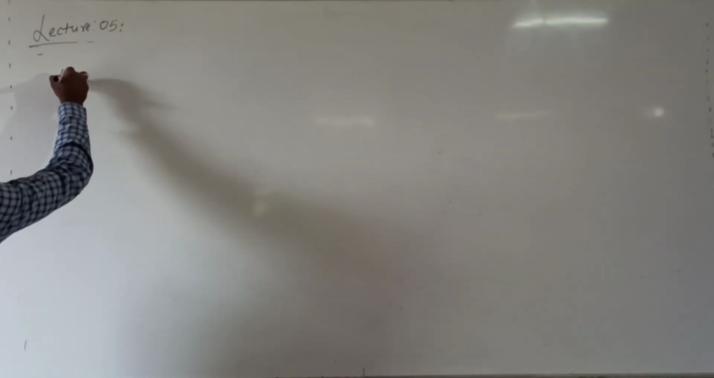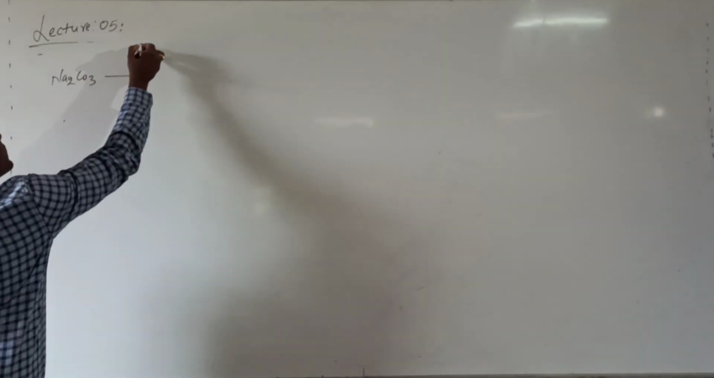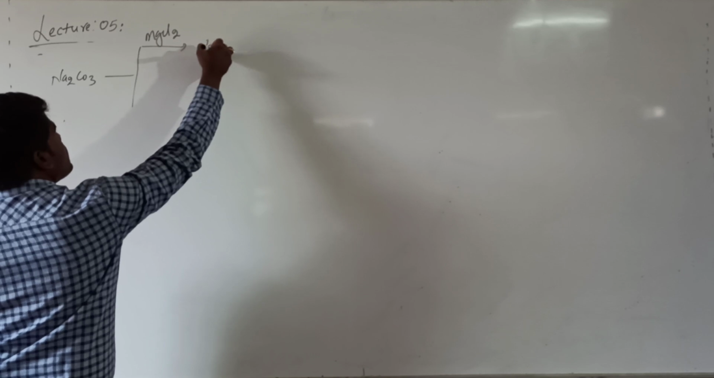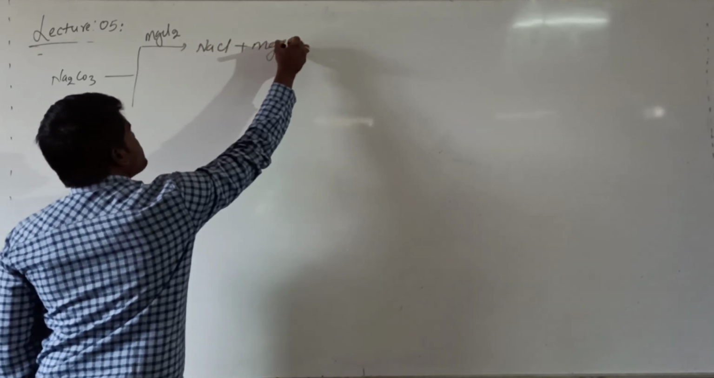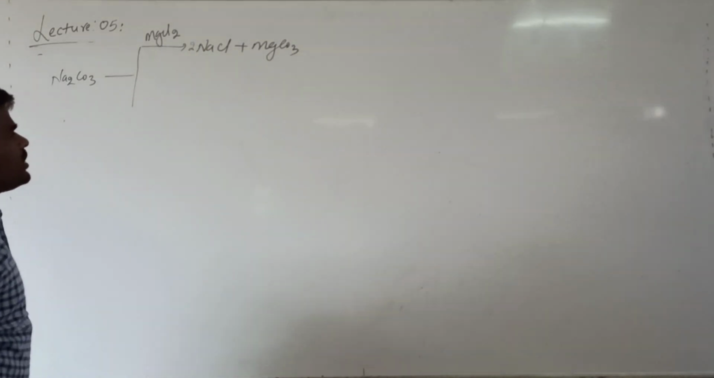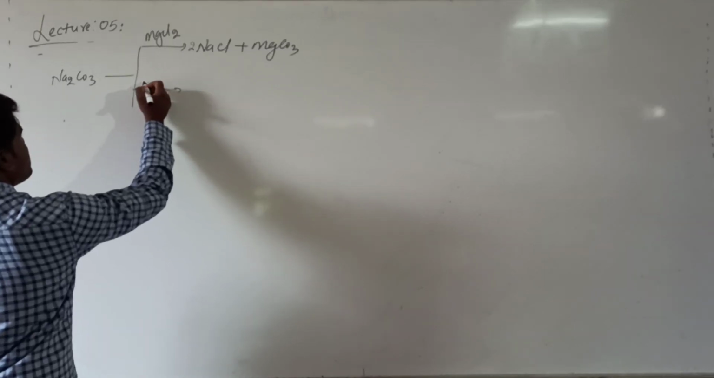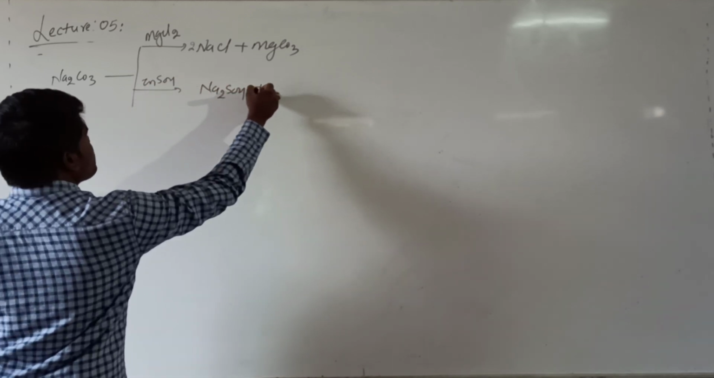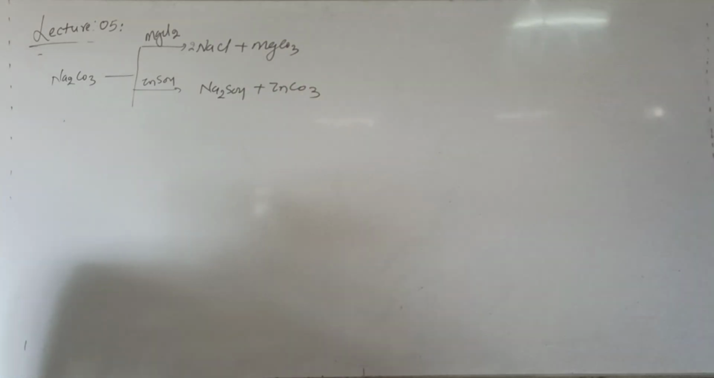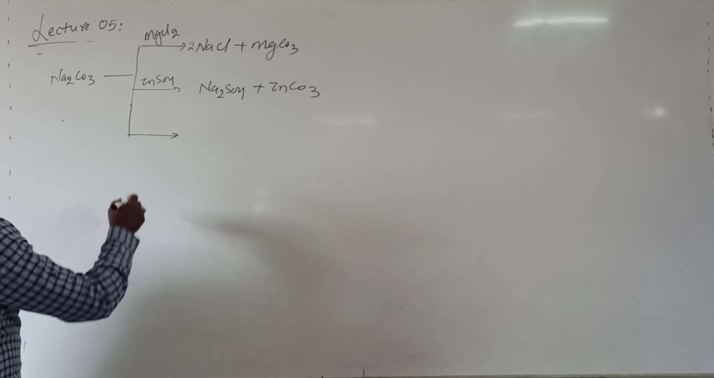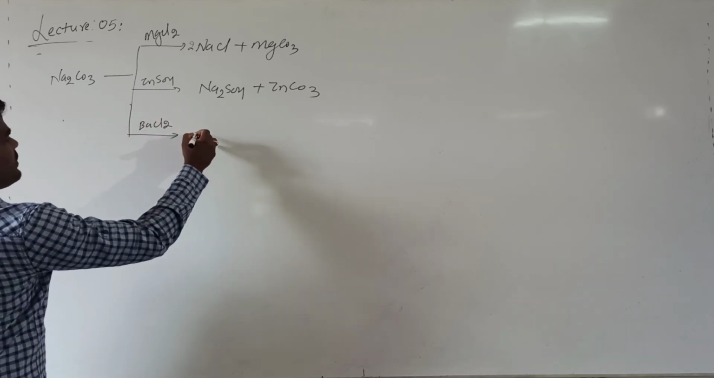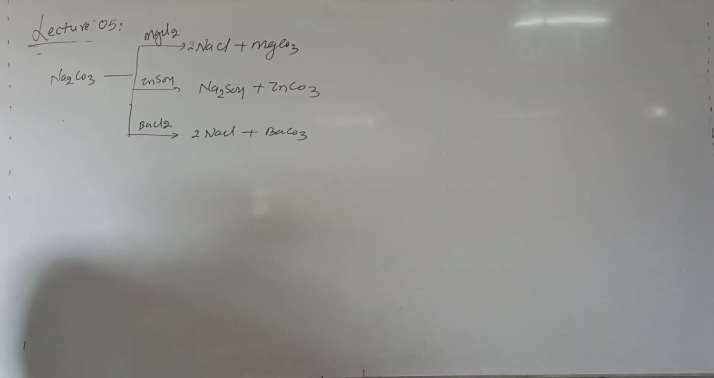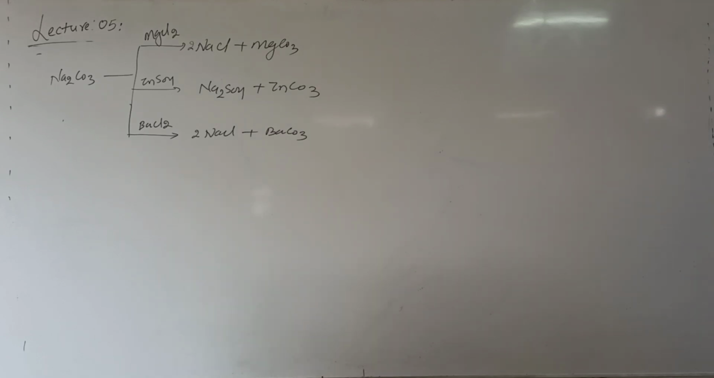Now, if you are treating this with magnesium chloride, it will form magnesium carbonate plus sodium chloride. If you are treating this with zinc sulfate, it will form sodium sulfate plus zinc carbonate. If you are treating this with barium chloride, it will form sodium chloride plus barium carbonate. These are some chemical reactions of sodium carbonate.